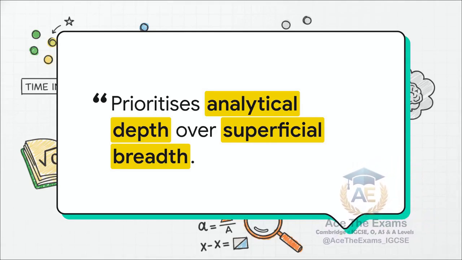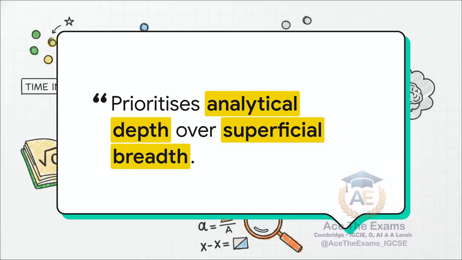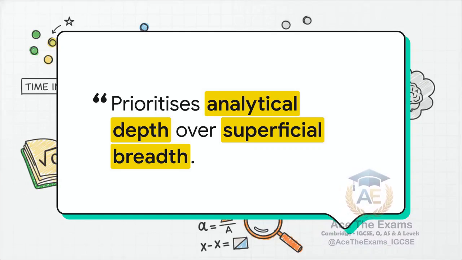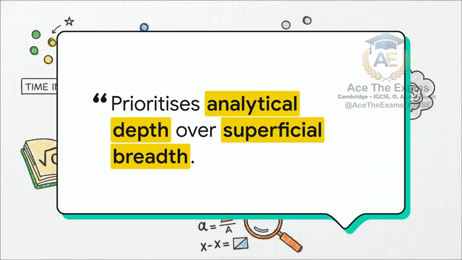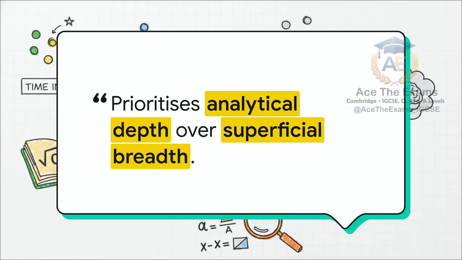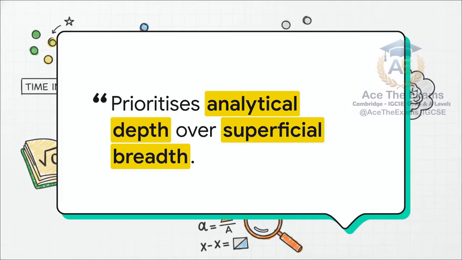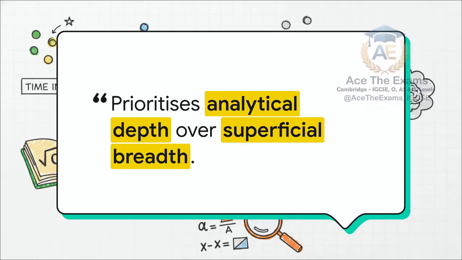Superficial breadth is when a candidate panics, writes down everything they've memorized, and just hopes against hope that anything sticks to the mark scheme. We examiners actually have a name for that. We call it the shotgun approach, and we don't reward it. A top-tier response, an A-star response, requires deeply connected conceptual understanding. Look at command words. There is a massive difference between discuss and evaluate. You have to apply the data to the distribution logically, step by step, to signal to me that you are operating at that elite tier.